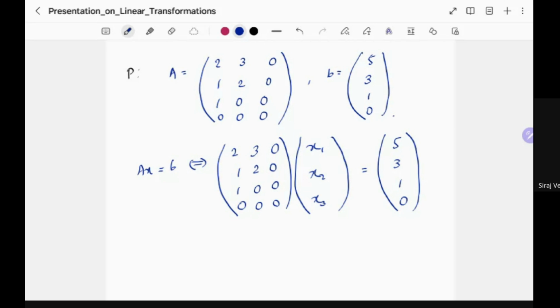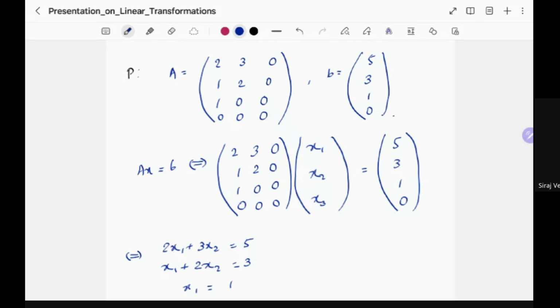All right. So if we write it down as a system, we get 2x1 plus 3x2 equals 5, x1 plus 2x2 equals 3, and x1 equals 1. The last one doesn't give you anything, so I'm not writing anything. So you have x1 equals 1. If you plug that in the second equation, you get x2 is also equal to 1.